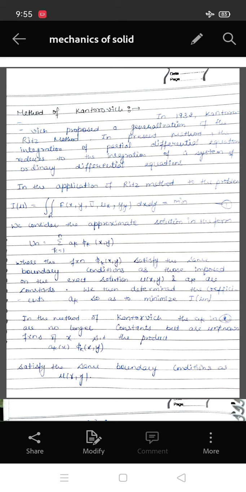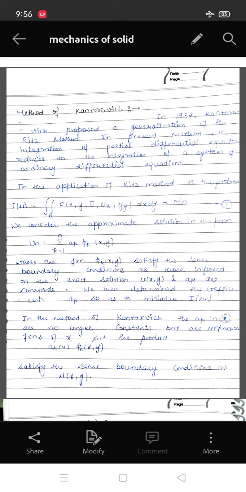The method of Kantorovich. In 1932, Kantorovich proposed a generalization of the Ritz method. In the present method, the integration of a partial differential equation reduces to the integration of a system of ordinary differential equations.